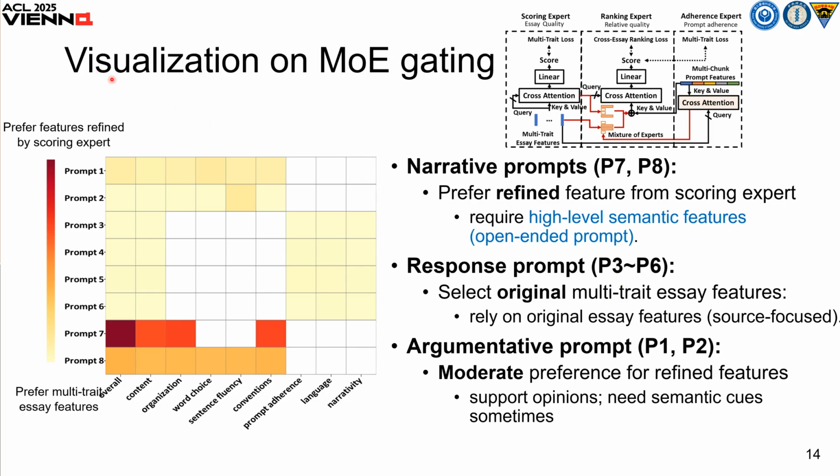We visualize the gates of MOE. As you can see, the trait scoring for different prompt types considers different information. For example, the narrative prompt prefers the refined feature since the prompt type is open-ended and it requires high-level semantic features. The response prompt considers the original multi-trait essay feature since it relies on the original essay more.